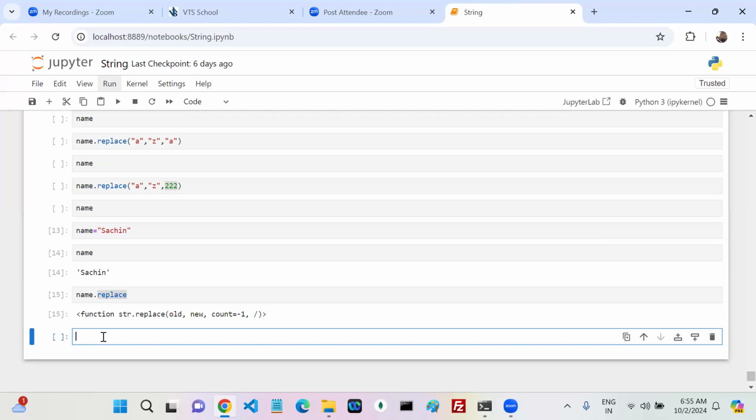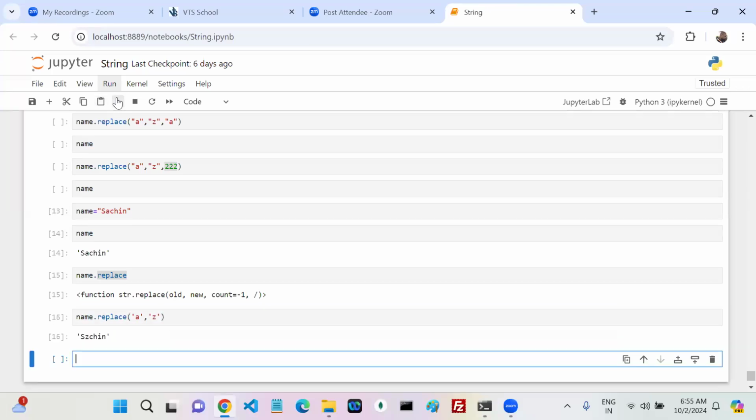Okay, now tell me. Name equals to Sachin, name dot replace. What do you want me to replace? A, with something like this. It is working as expected.